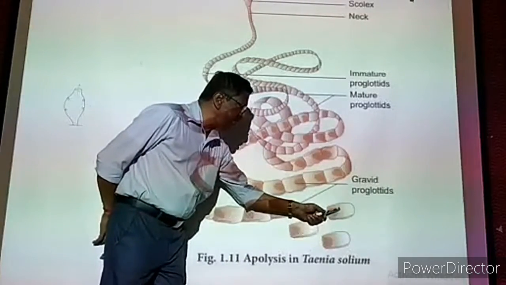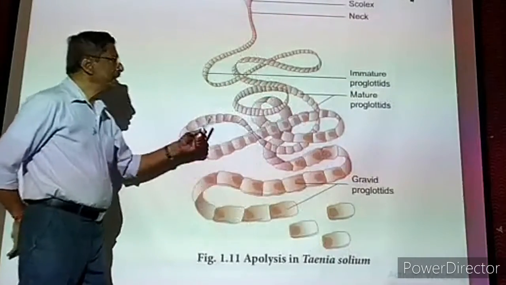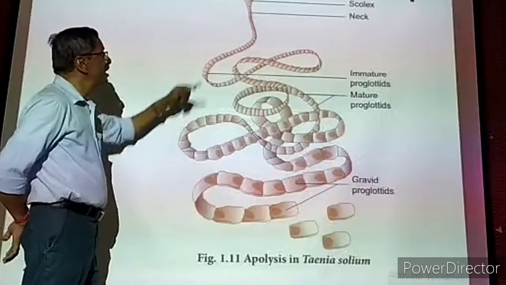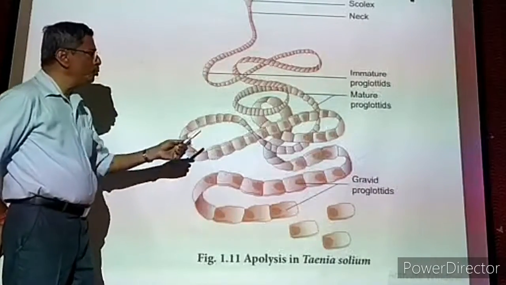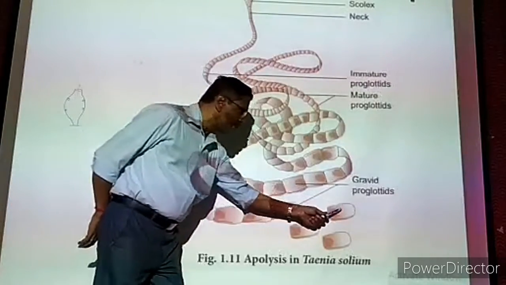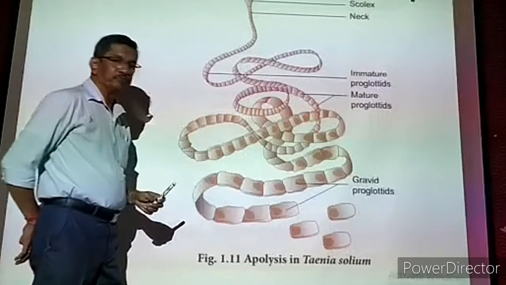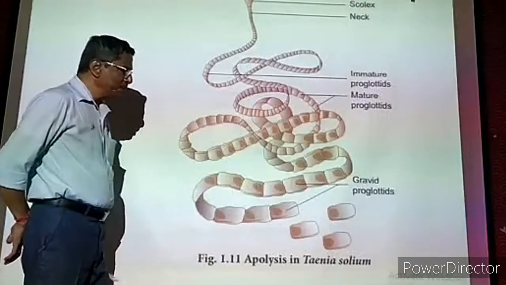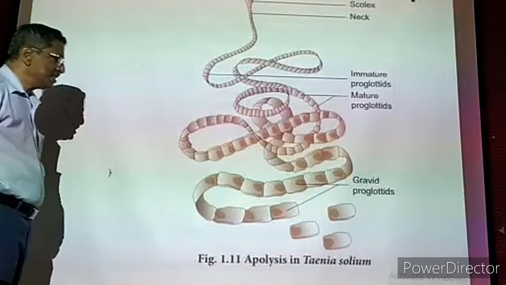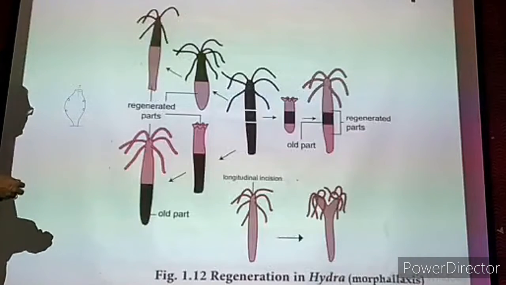And each separated segment will develop into one complete tapeworm. The tapeworm is an internal parasite, I said. It is living in our intestine. The length of the adult tapeworm may be 50 centimeter, 60 centimeter long. Now each one small segment can develop into a complete tapeworm. That means rapid multiplication can be possible in this. This is called apolysis in Taenia solium. Taenia solium means it is a tapeworm.